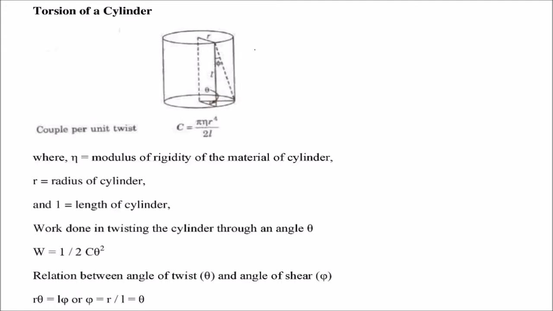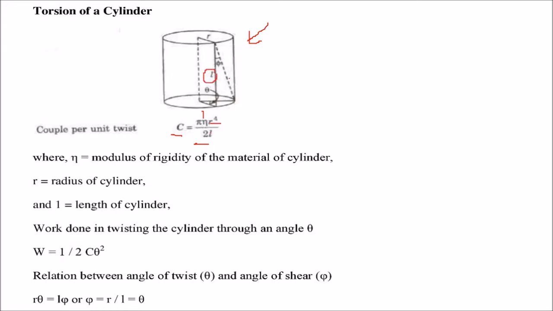Torsion of a cylinder. Please observe this diagram very carefully. Here the torsion couple per unit twist, C, is given by pi eta R to the power 4 by 2L. And this eta is the modulus of rigidity of the material of the body. This R is the radius of the cylinder, and L, of course, is the length of the cylinder.